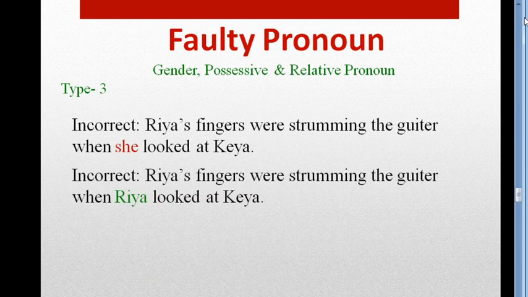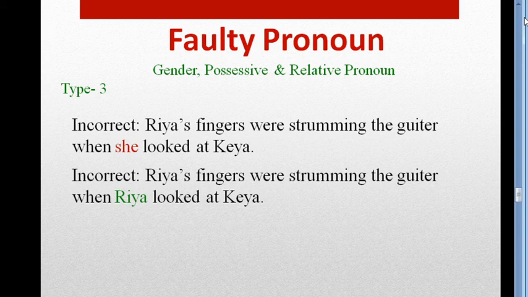Rule number 3, look at the examples. I have written here incorrect, but the second one is correct. Dear students, look at the example: Ria's fingers were strumming the guitar when she looked at Kia. Look at the subject Ria's fingers. Here the head word is fingers.